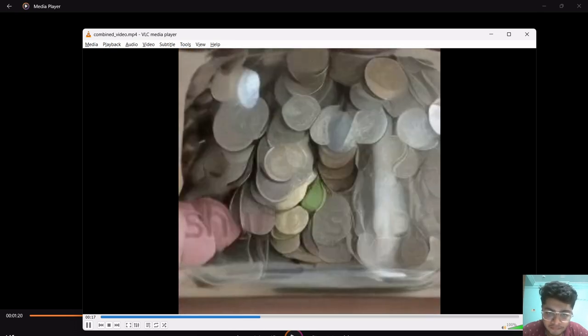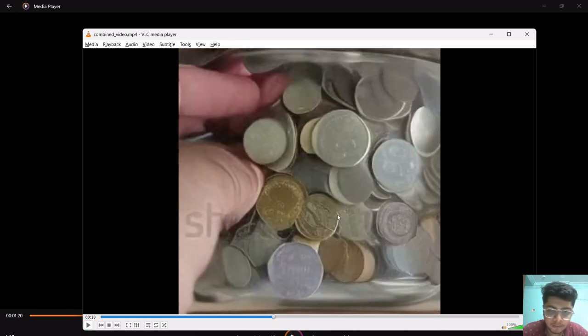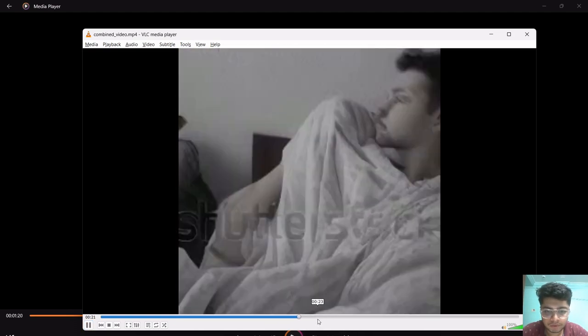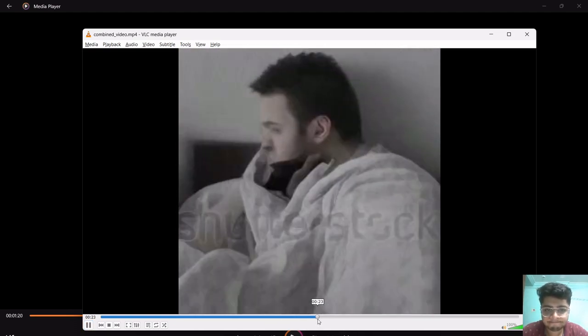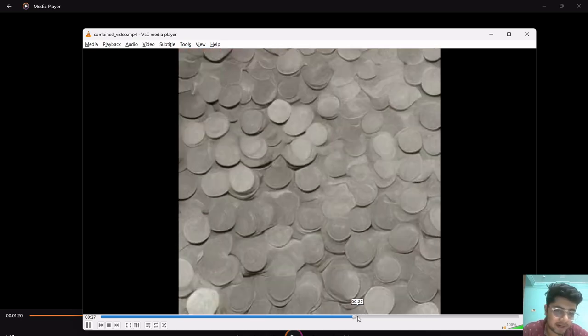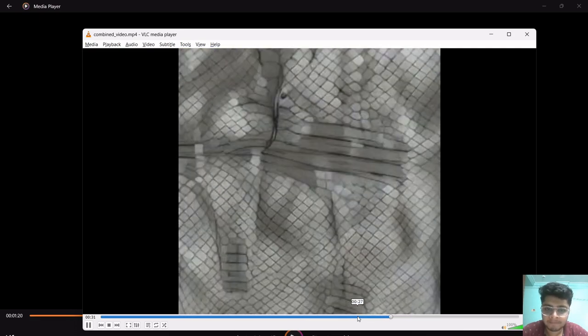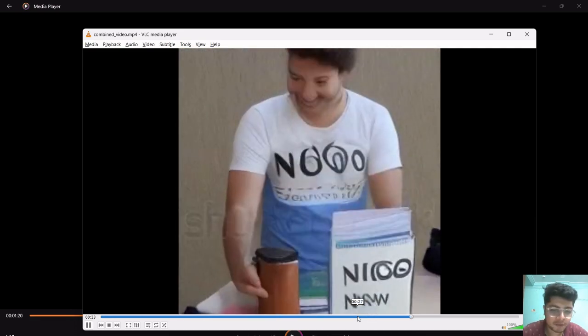Over here, I changed the prompt in a way that instead of a jar filled with candy or pills, I have replaced it with coins. So that's the change I made. It's not very great. Again, better models, better processes. I'm sure that we can improve it.